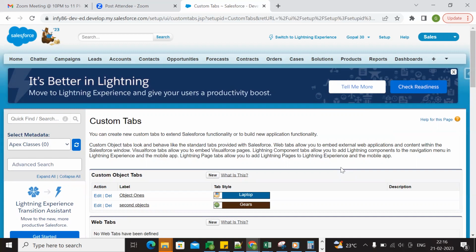Okay. So how many blocks can we create in joined reports? Maximum 5 blocks. Okay. How many maximum groupings can we do in summary, matrix and joined reports? 3 groupings. 3 groupings, right?